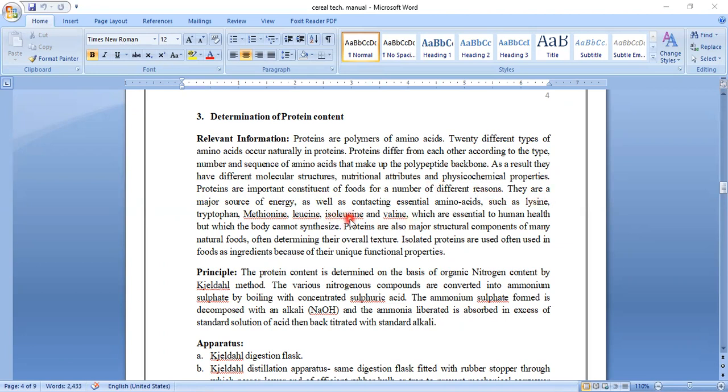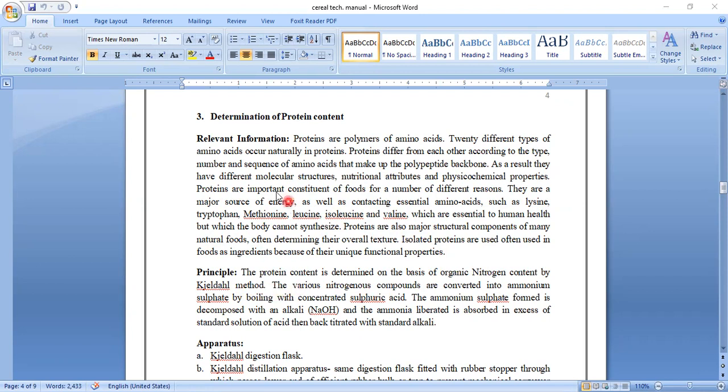There are different sources of proteins: vegetables, fruits, and a number of pulses are rich sources of protein. Vegetable sources have less protein, but animal products are very rich in proteins.